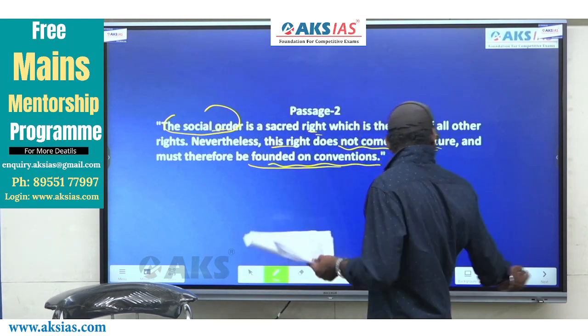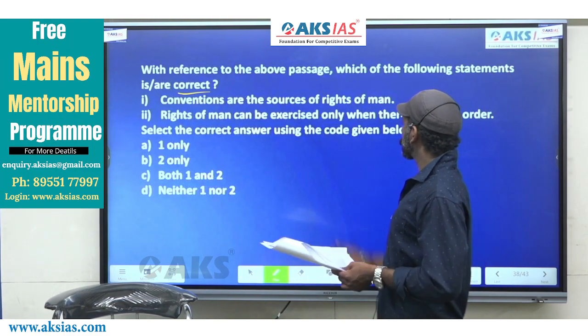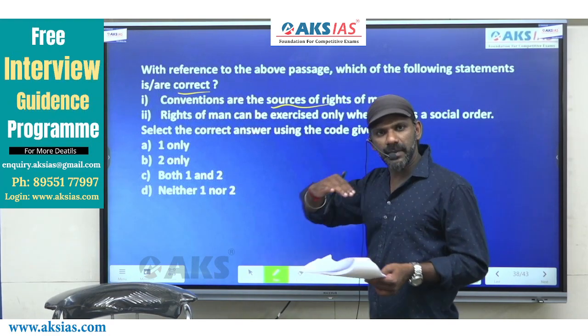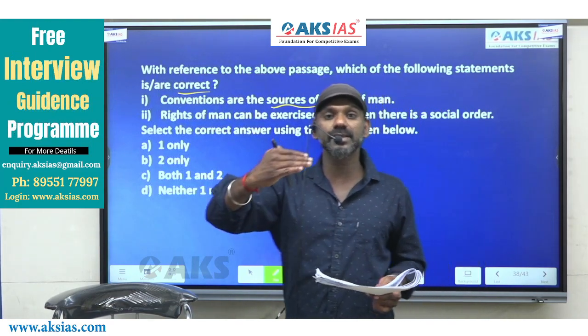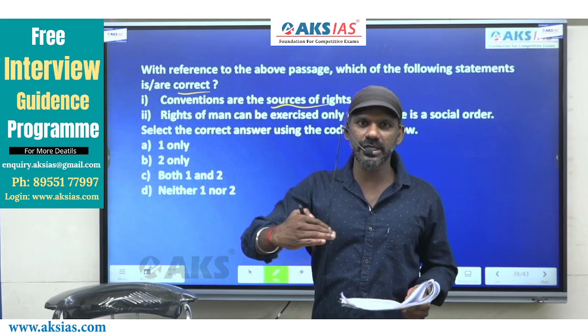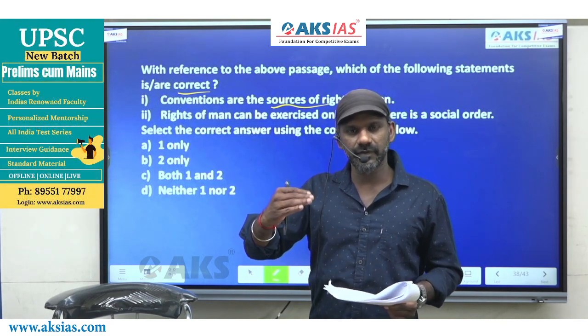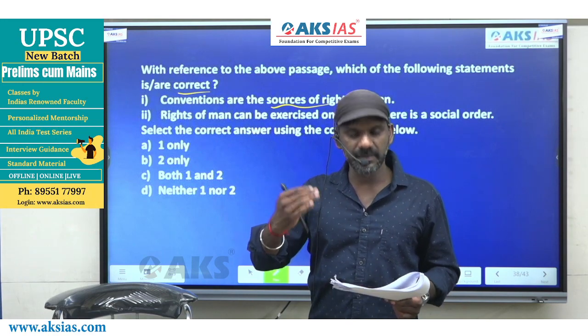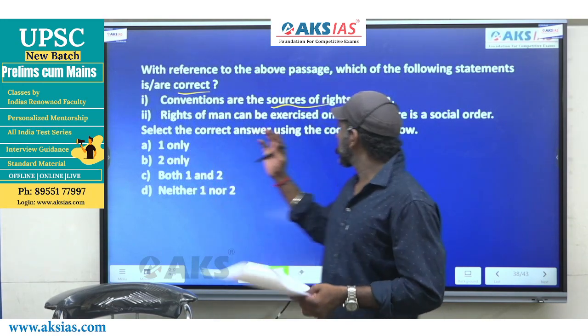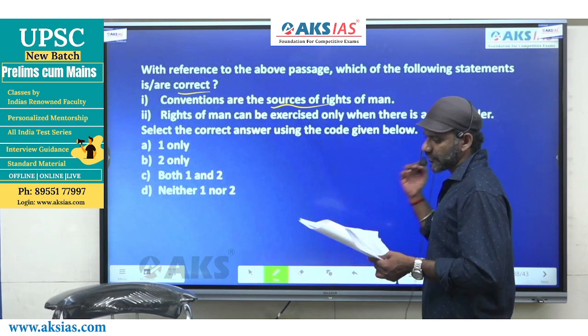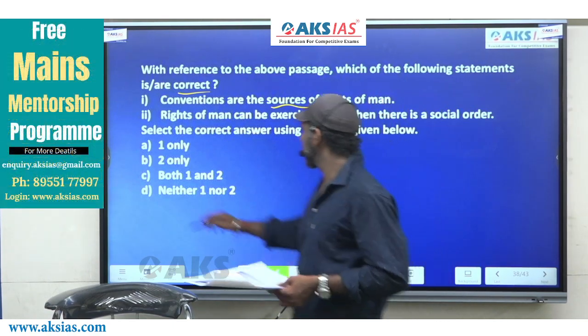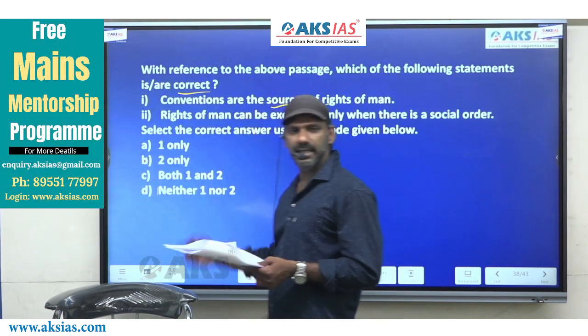Come to 1. Conventions are the sources of rights of man. Yes, from conventions comes social order. From social order come all other rights. So conventions are the source of rights of man. 1 is completely fine. B and D are eliminated.